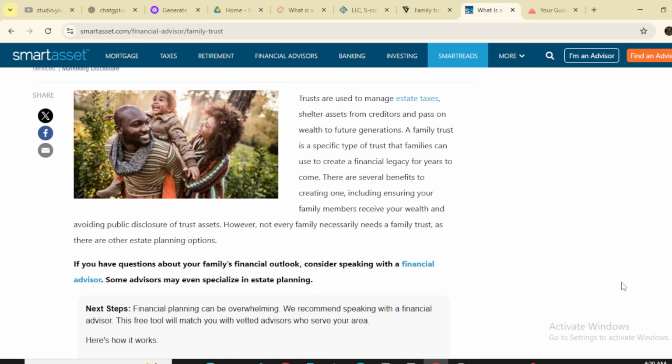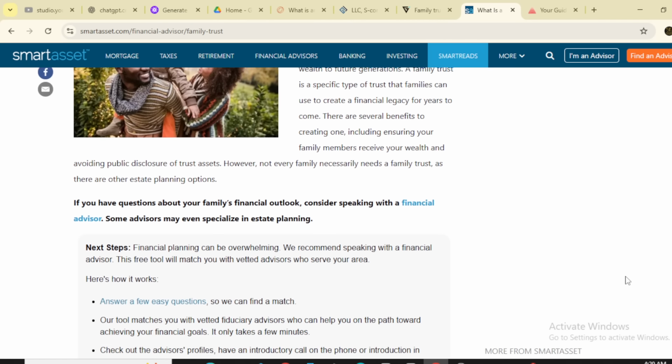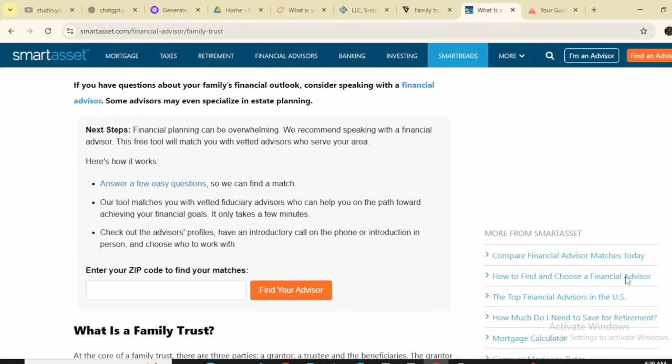for years to come. There are several benefits to creating one, including ensuring your family members receive your wealth and avoiding public disclosure of the trust assets. However, not every family necessarily needs a family trust, as there are other estate planning options. If you have questions about your family's financial outlook, consider speaking with a financial advisor.